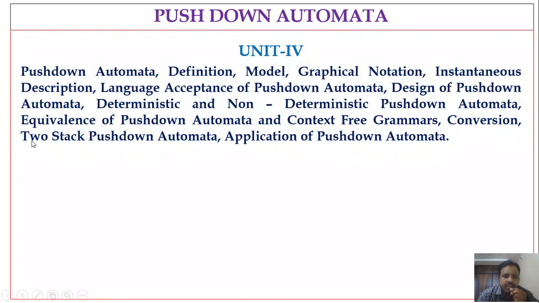Next, we will see the equivalence of pushdown automata and context-free grammars, and then the conversion: how a PDA can be converted into a CFG and how a CFG can be converted into a pushdown automaton. We will also consider the two-stack pushdown automata and its advantages, and at the end we will discuss the applications of pushdown automata. This is one of the easiest units in the overall curriculum of formal languages and automata theory, so just try to concentrate on these concepts.